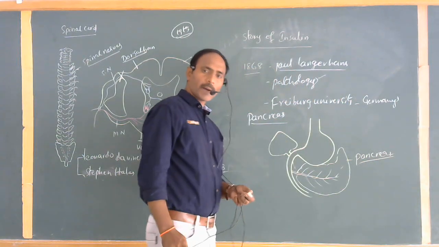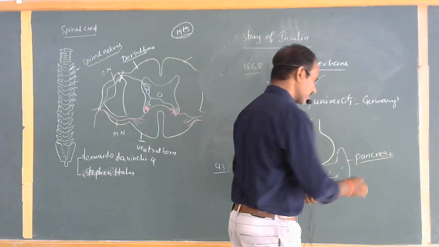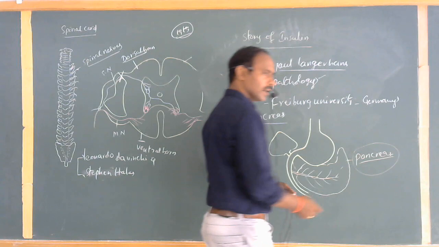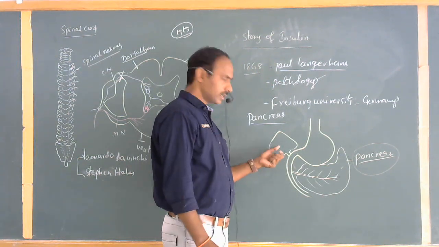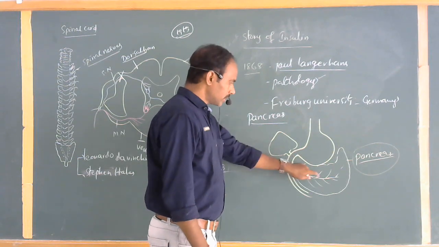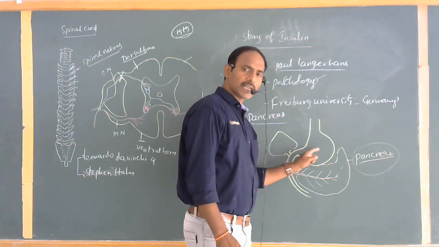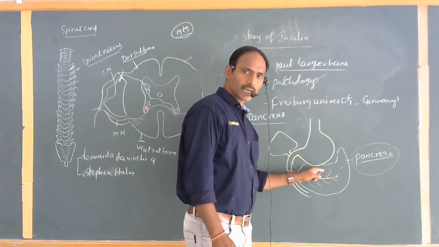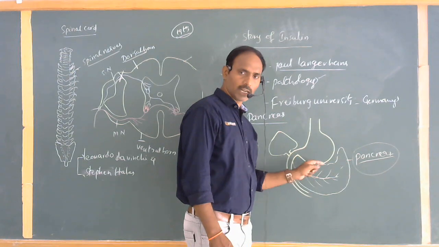The largest internal organ of the body is the liver. The second largest internal organ of the body is the pancreas. You know the functions of the liver already; the liver secretes bile. Leave it. Here, just below the stomach, also on the left side, is a leaf-like organ. This is the second largest internal organ of the body.